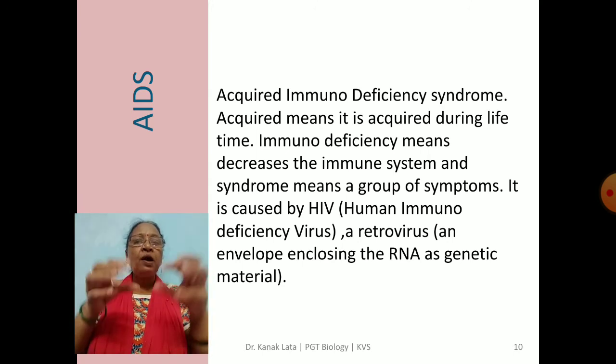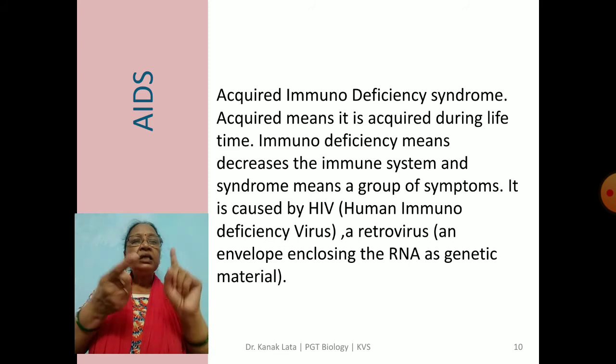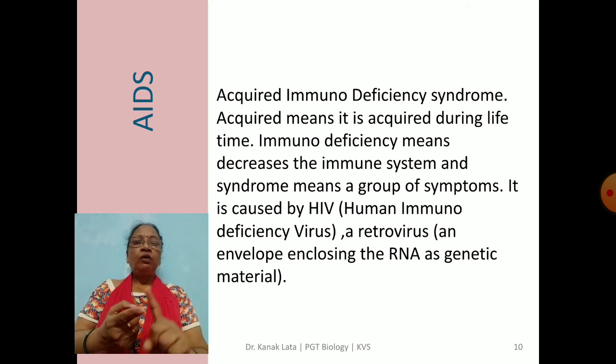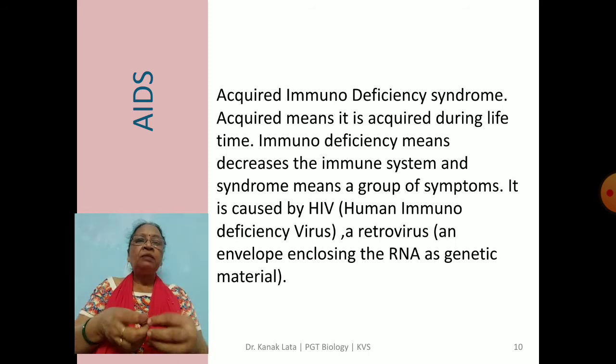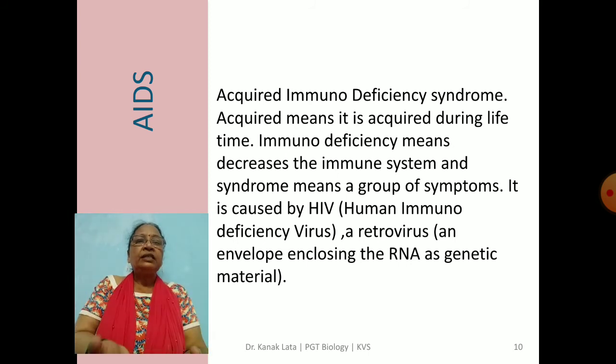So acquired immunodeficiency syndrome is not a particular disease. Here a group of different disease symptoms occurs in AIDS. So acquired means it is acquired, immunodeficiency means decrease in the immune system, and syndrome means a group of symptoms.